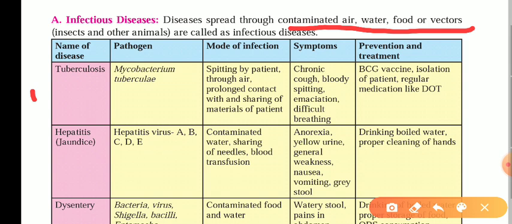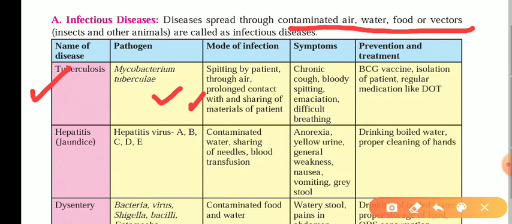The first one taken here is tuberculosis. The pathogen that causes it is Mycobacterium tuberculosis, and the mode of infection is the spitting of a patient through air, prolonged contact with, and sharing of materials of a patient.